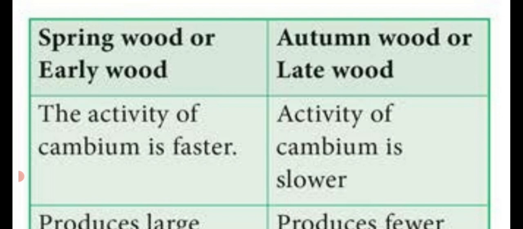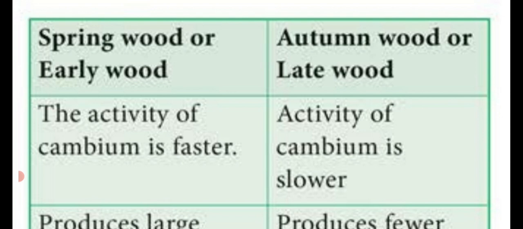Then during the autumn season, the cambial activity is very low. So the xylem elements produced, vessels and tracheids, have a narrow lumen. So this is shown as the differentiation in the table column.